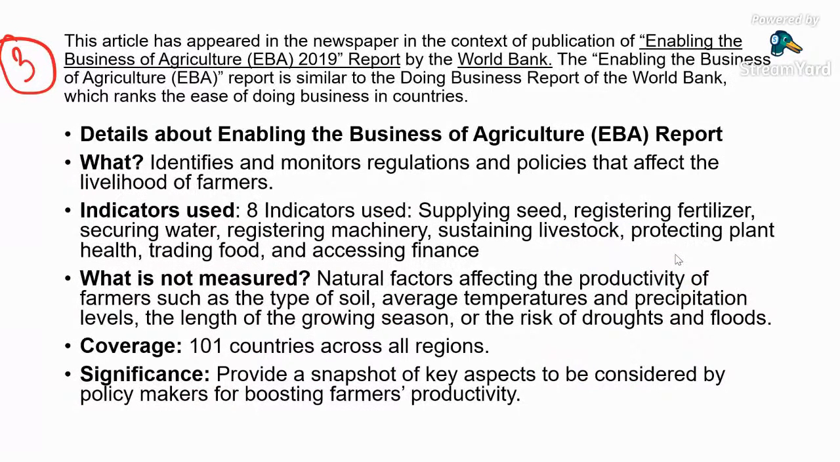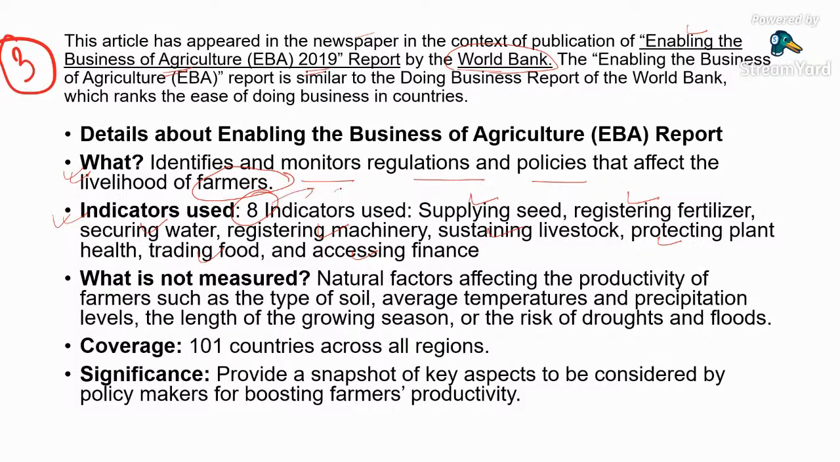Number third news is this article appeared in the newspaper in the context of Enabling the Business of Agriculture 2019 report by the World Bank. So, what is the report? The report identifies and monitors regulations and policies that affect the livelihood of the farmer. What are the indicators? There are 8 indicators. First is supplying seed, registering fertilizer, securing water, registering machinery, sustaining livestock, protecting plant health, trading food, and accessing finance. These are the 8 indicators.